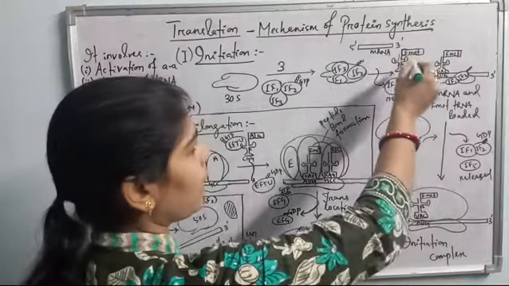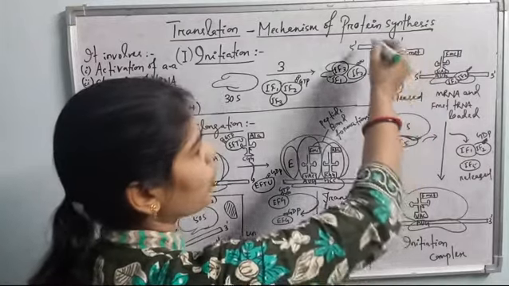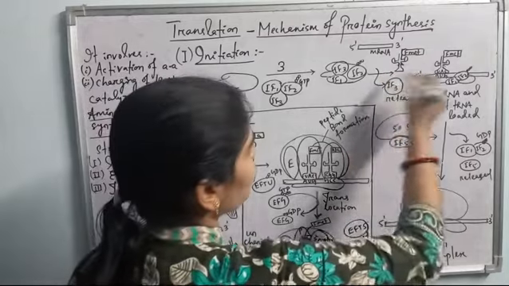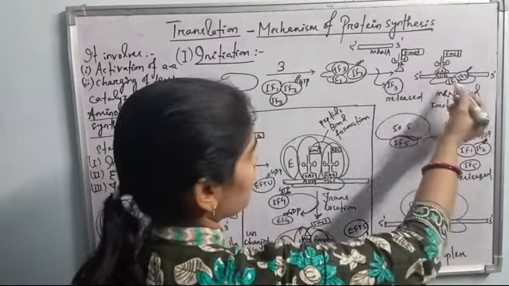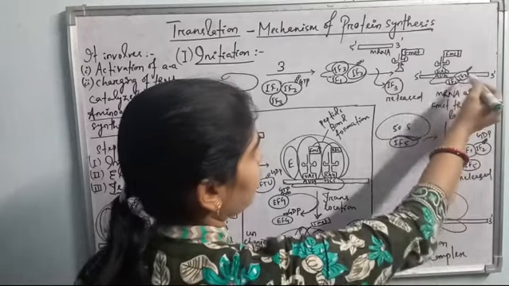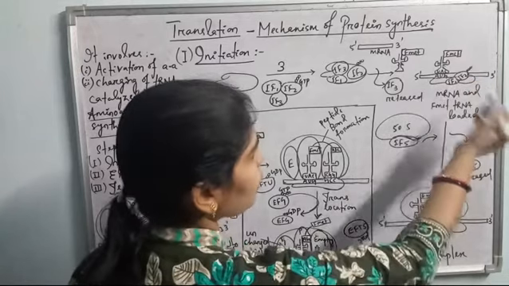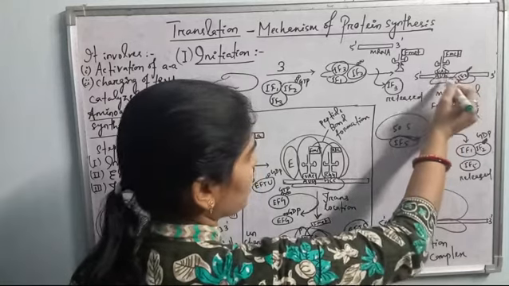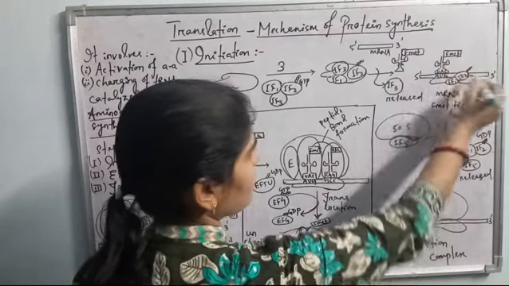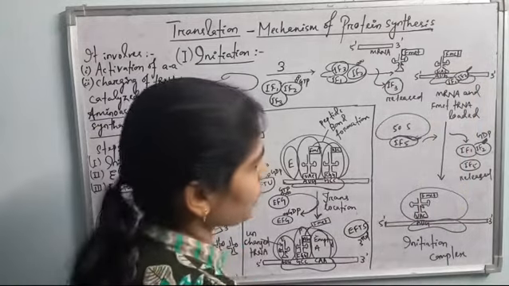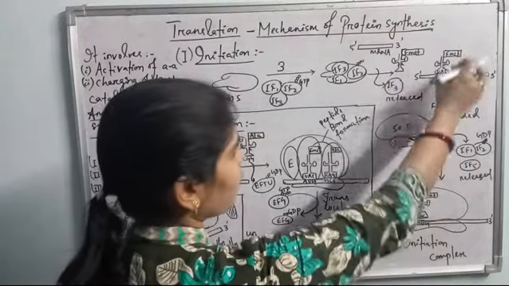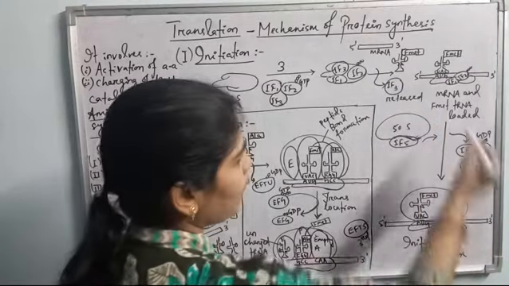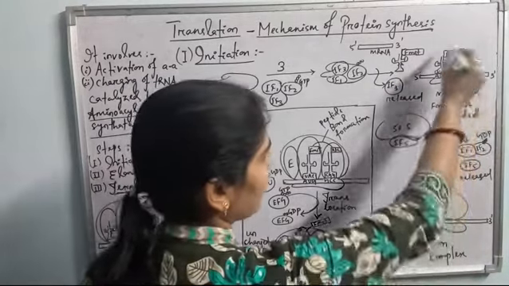So the mRNA and the formyl methionine tRNA automatically come to the protein synthetic site and are bound to the smaller ribosomal subunit. See here in the next diagram, IF1 and IF2, these are the initiation factors bound. This is the smaller ribosomal subunit and this is the first codon, AUG, the initiation codon. This is the tRNA, this is the mRNA bound to the smaller ribosomal subunit. When this mRNA and tRNA are loaded, then IF3, initiation factor 3, is released. Okay, so mRNA and formyl methionine tRNA are loaded here.